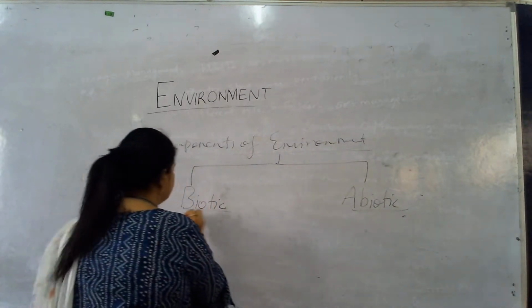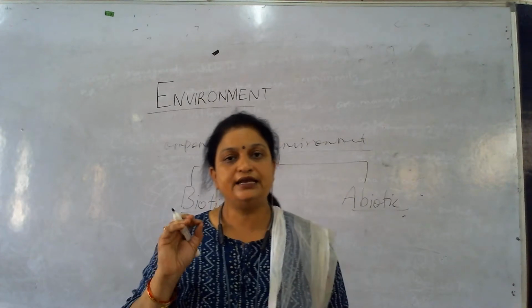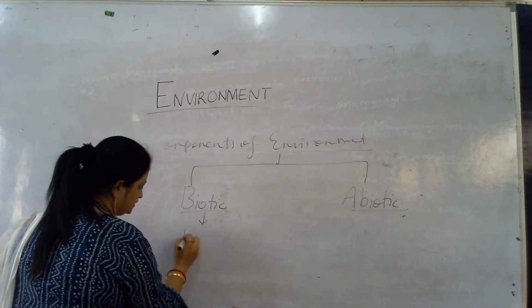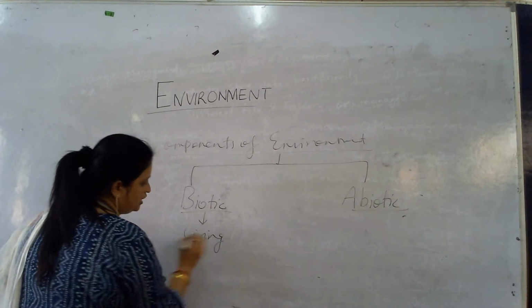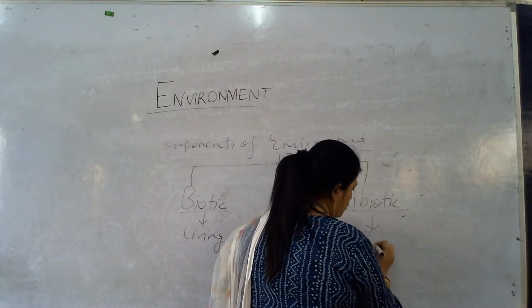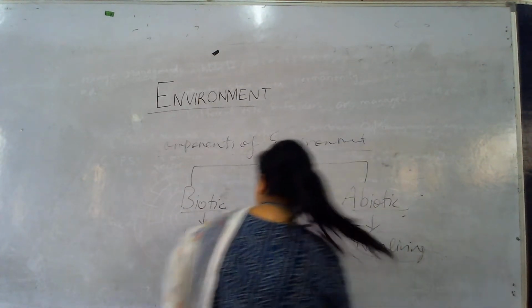Understand? The biotic components are the living components present on the earth, and the abiotic components are the non-living components present in our surroundings.